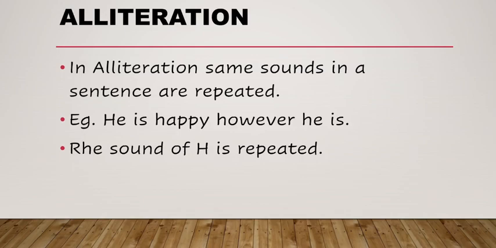Let's see alliteration. In alliteration, some sounds in a sentence are repeated. Same sounds. See, he is happy however he is. So the sound of H is repeated here. So it is an alliteration. The sound of H is repeated. Happy however he, in such way.